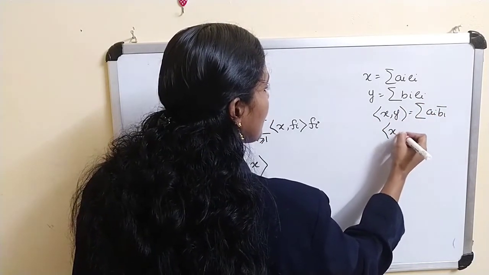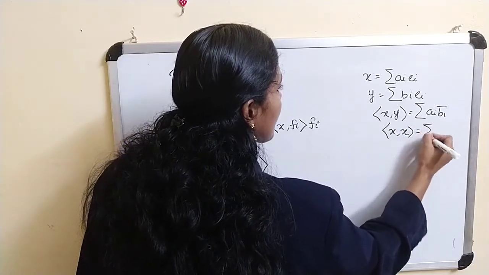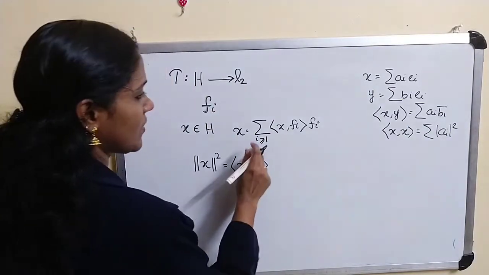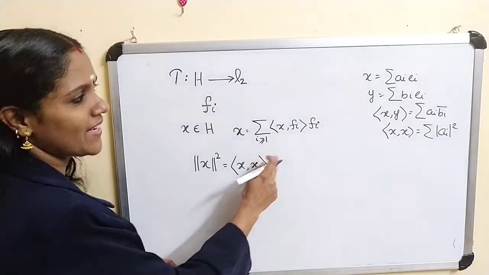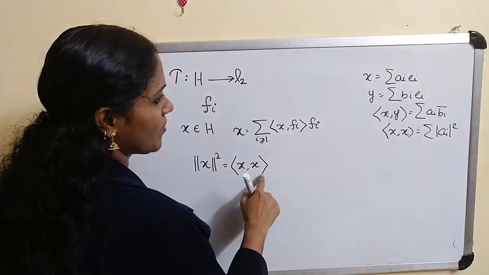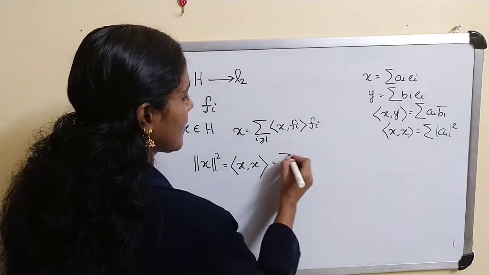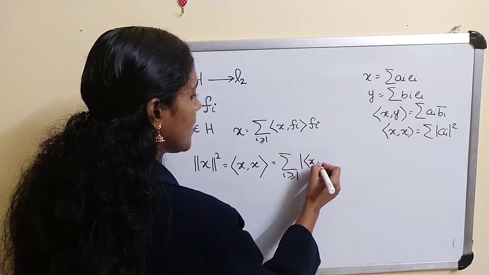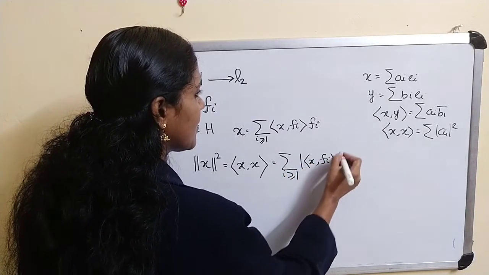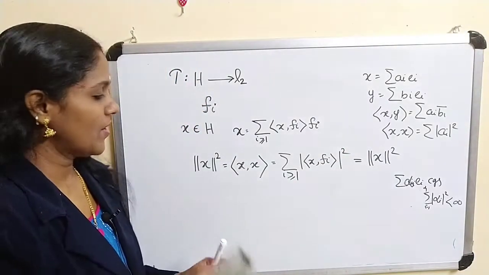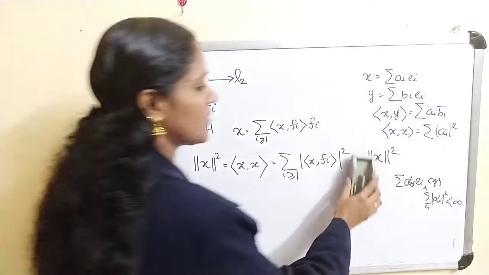Also inner product of x, x is equal to sigma mod ai whole square. Using this result, we get inner product x, x equal to sigma i greater than or equal to 1 mod inner product of x, fi whole square. We have norm of x square equal to this one.